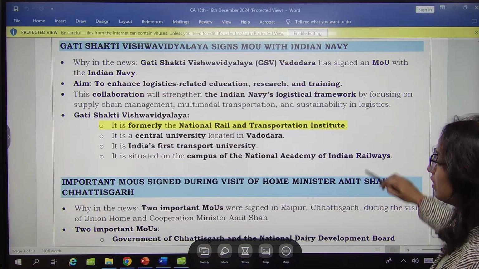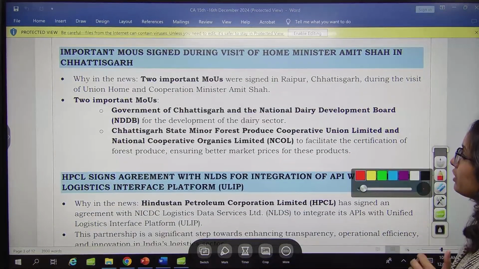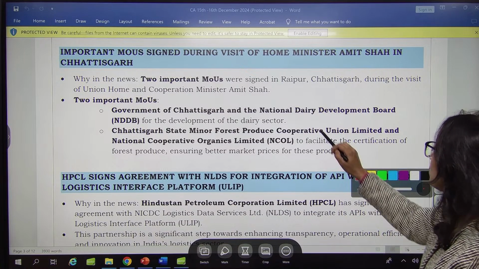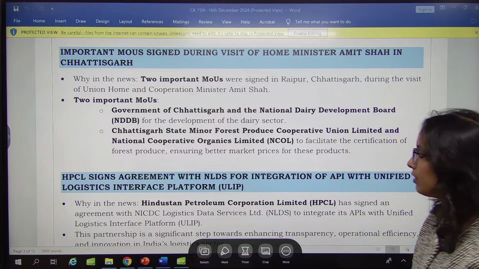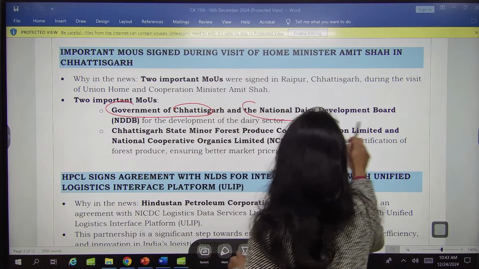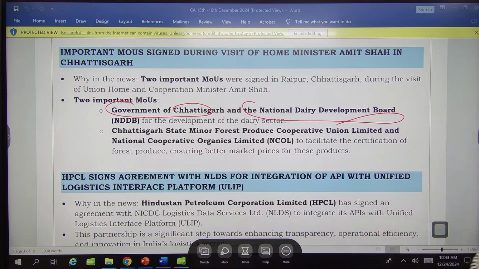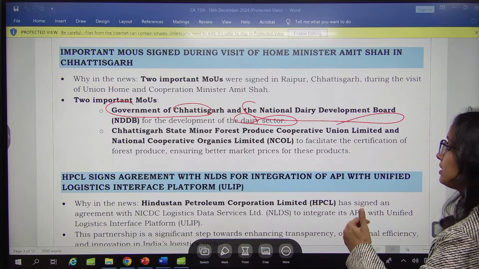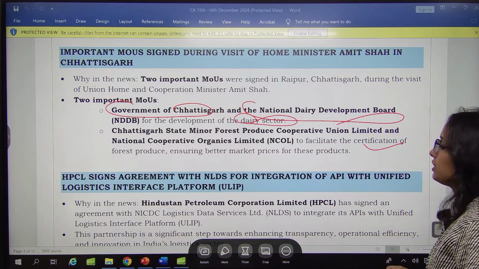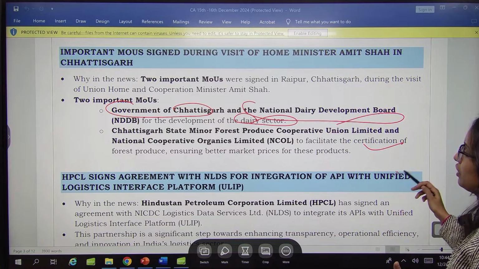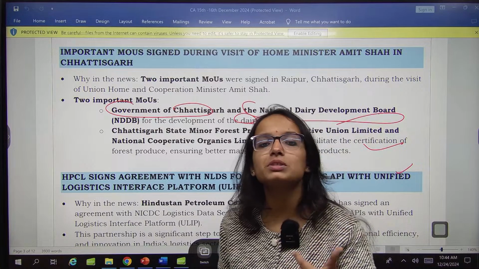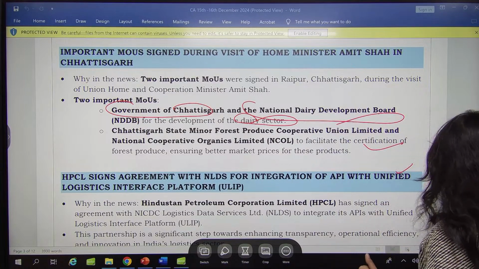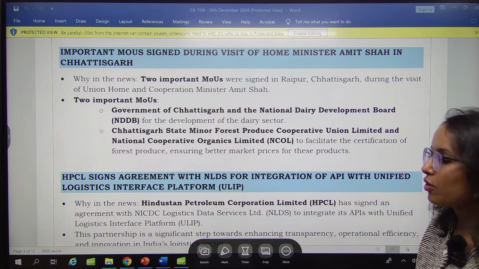Okay. Then next one is two important MOUs, they were signed in Raipur. First, Government of Chhattisgarh and National Dairy Development Board have signed the MOU for the development of dairy sector. Then Chhattisgarh State Minor Forest Produce Cooperative Union Limited and National Cooperative Organics Limited for better certification of the forest produce, right? Like honey, wood, etc. Timber, then rubber, all these things for better certification.